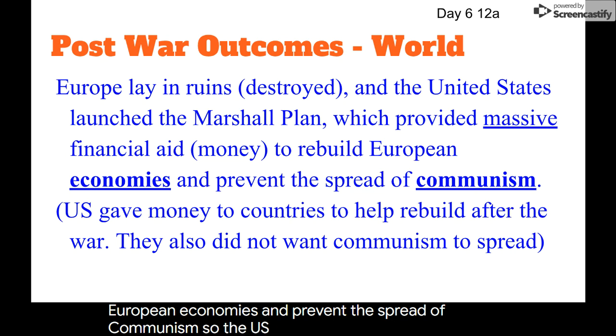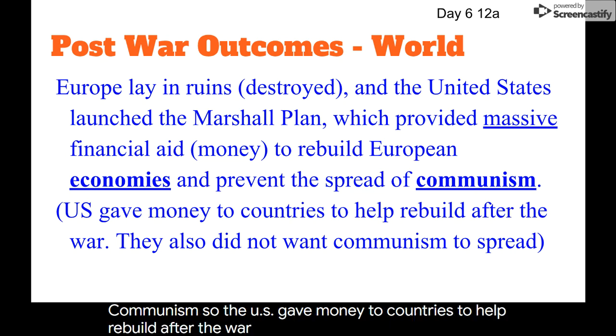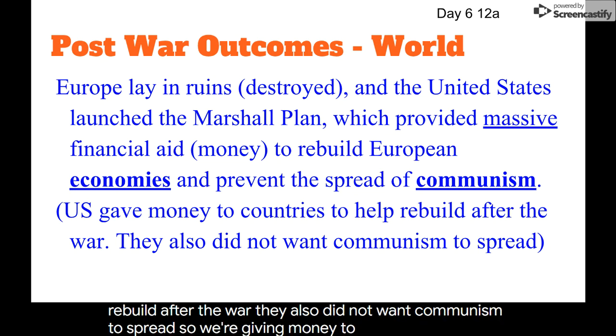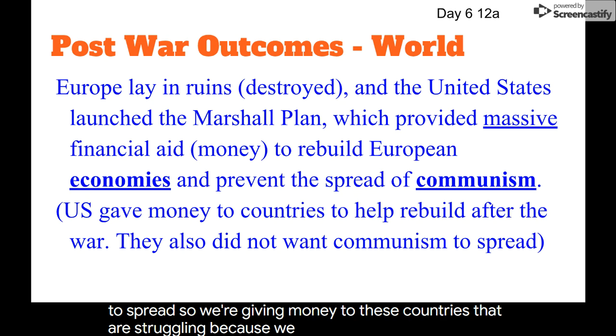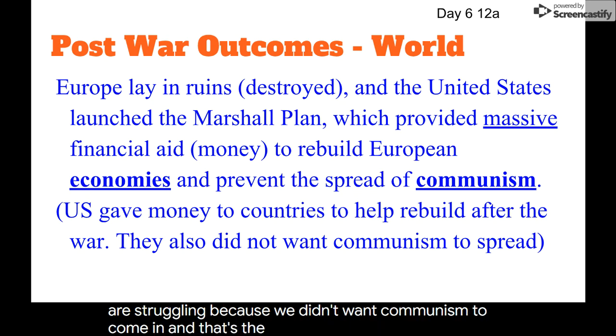So the U.S. gave money to countries to help rebuild after the war. They also did not want communism to spread. So we're giving money to these countries that are struggling because we didn't want communism to come in. That's the Marshall Plan.